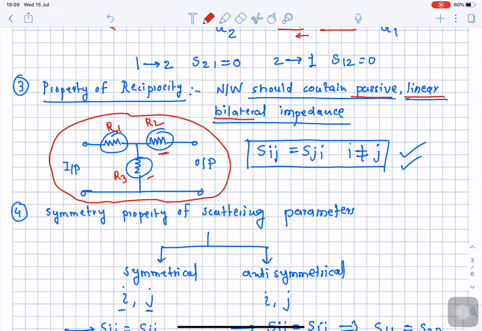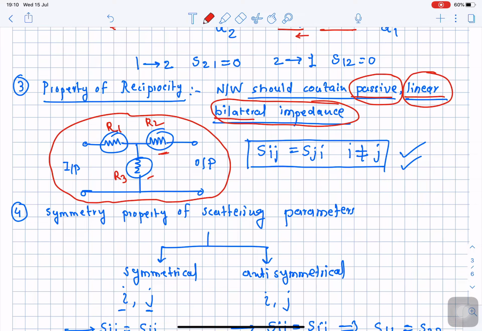So if the circuit fulfills all these conditions, first it should contain passive elements, second the elements should be linear in operation, and third the circuit can easily be divided into two parts, a symmetrical network, or in other words bilateral.